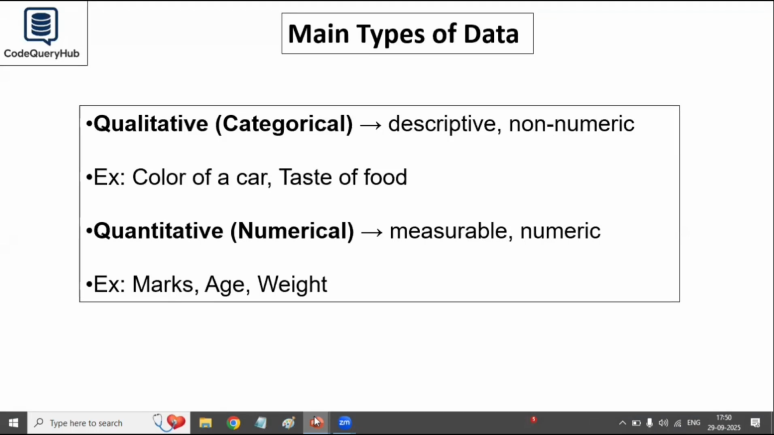Main types of data. Data is broadly classified into two types. The first is qualitative data. It is also called categorical. This is descriptive and non-numeric, like the color of a car or the taste of the food. The second is quantitative data, which is numeric and measurable, like marks in exams, your age, or your weight.